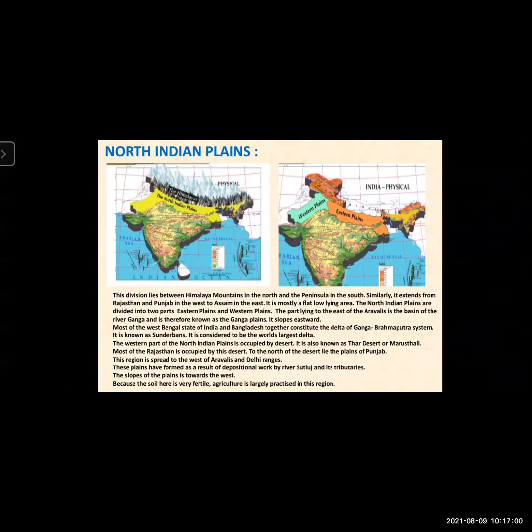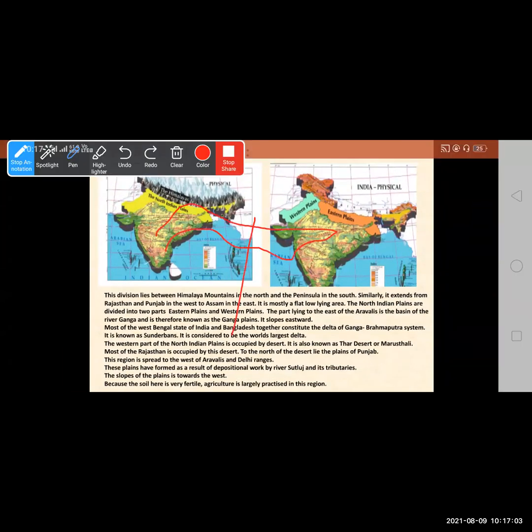You can see here, this part comes in Rajasthan and the upper part comes in Punjab in the west. This is the western part, this is the southern part, this is the eastern part, and that is the northern part.